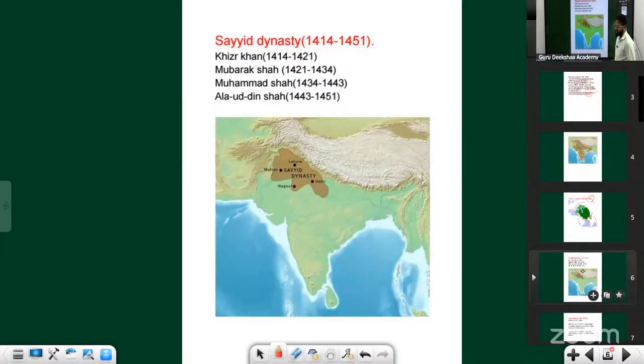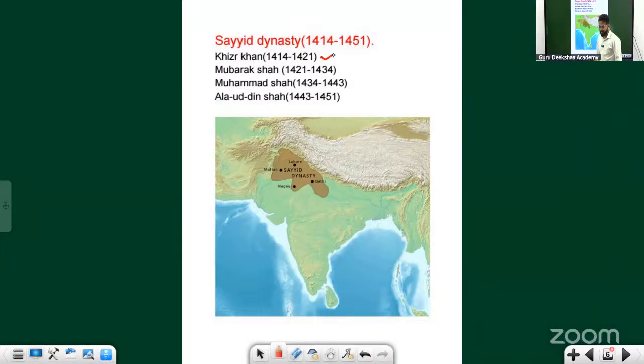After the Tughlaqs, who ruled India next? It was the Sayyids. The founder of the Sayyid dynasty is Khizr Khan. Here is the spelling. He is the founder.